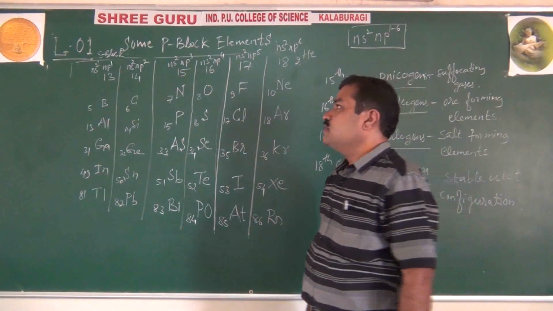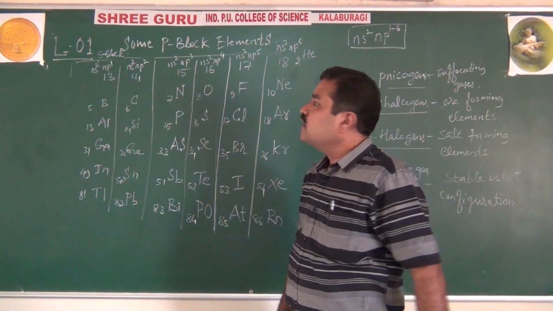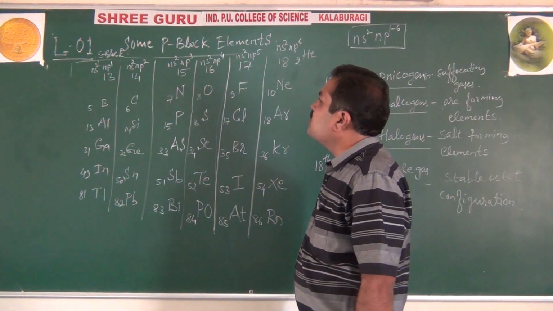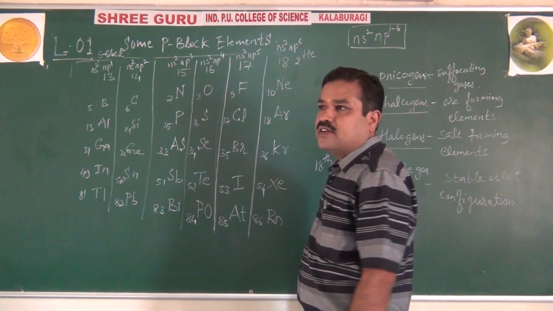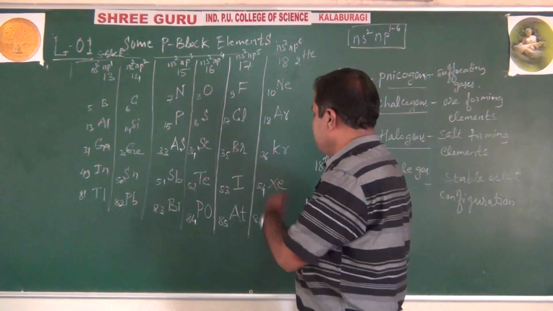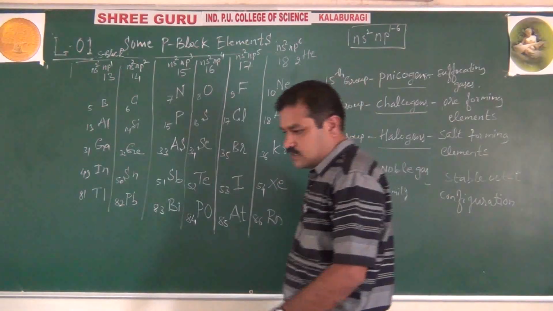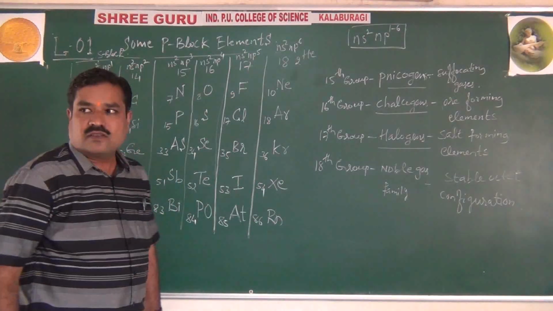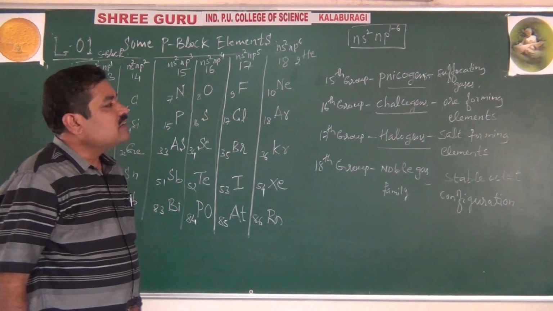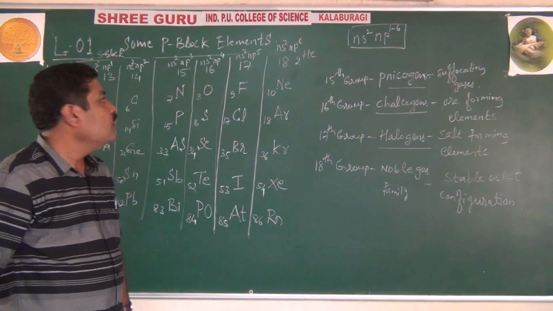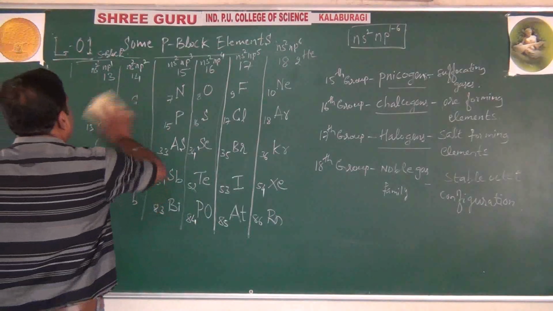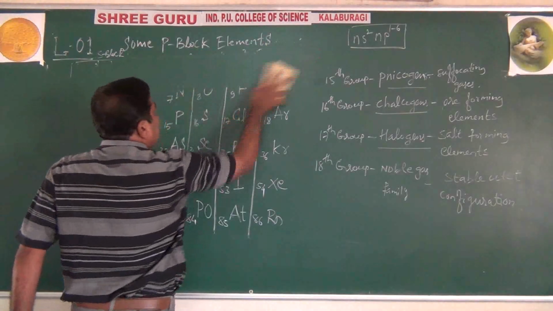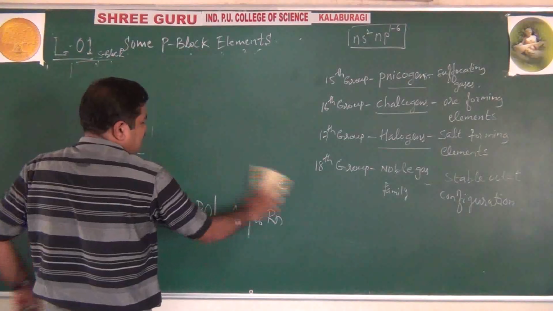But individually, when they ask you, 13 group ns2 np1, 14 group ns2 np2, 15 group ns2 np3, 16 group ns2 np4, 17 group ns2 np5 and 18 group ns2 np6. So like this, you have to remember first the elements and their electronic configuration and what they are called generally. Right? Okay.